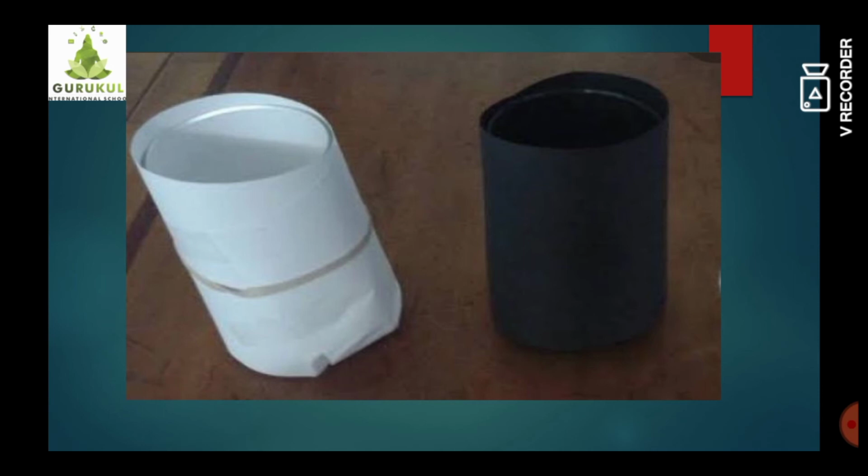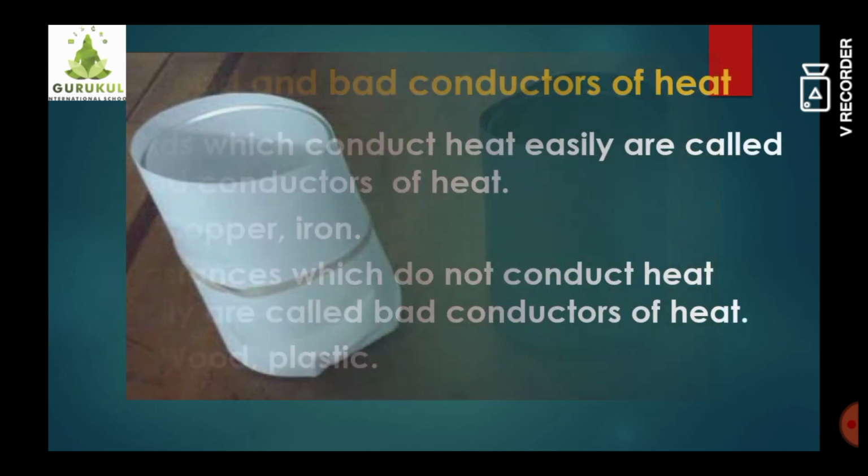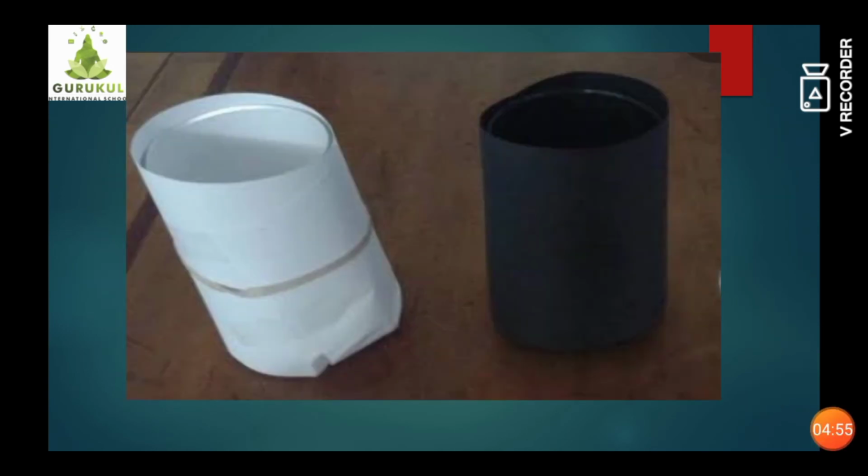Black color absorbs more heat than white color or any light color, and hence we do not wear black or dark colored clothes in summertime. We prefer white or light colors in summertime so that they will absorb less heat.